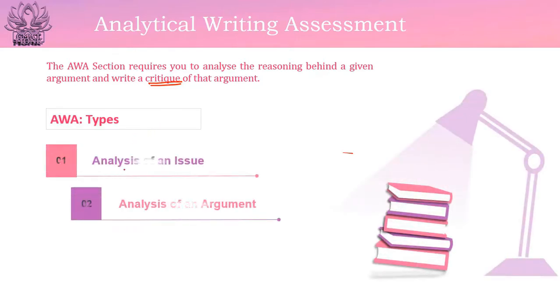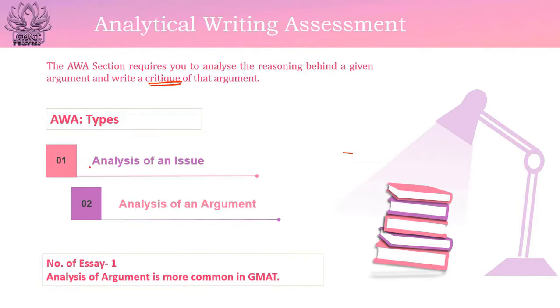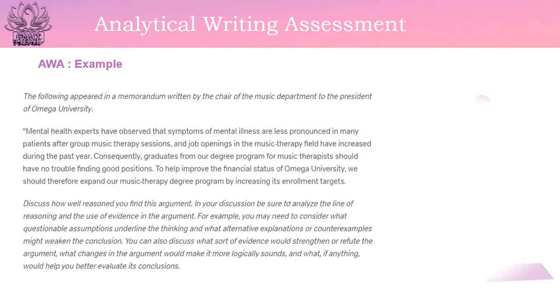AWA types are basically 2 types of essays that can be there. One can be analysis of an issue and the other can be analysis of an argument. The number of essays would be 1 in GMAT, and the analysis of an argument type is more commonly asked in GMAT. So next we would see one example.